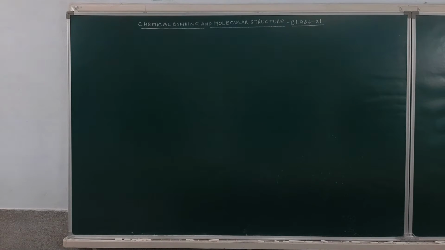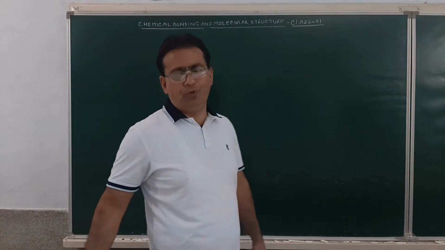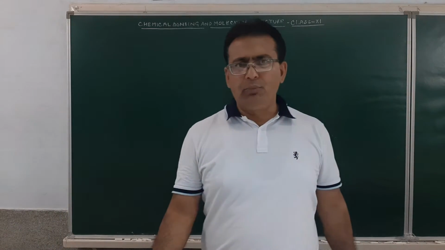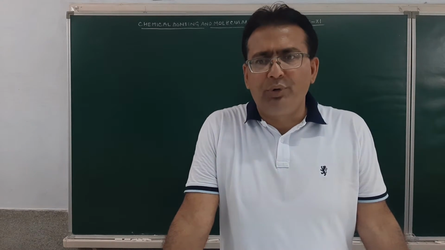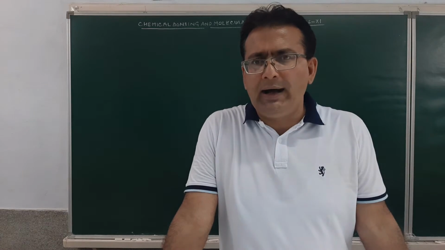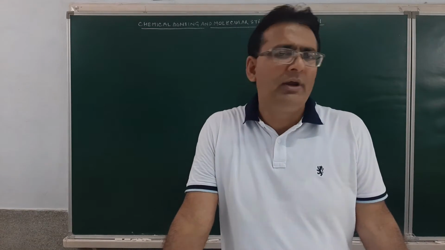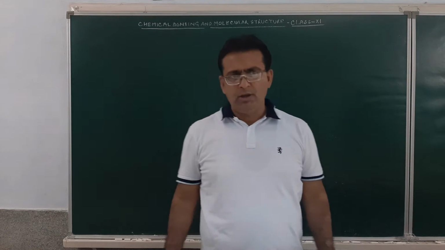Good morning, students. In our previous lecture, we started the discussion of the modern concept of covalent bond formation. The covalent bond is formed between two half-filled atomic orbitals if they approach each other in a proper direction.